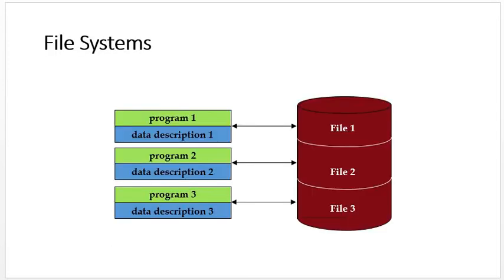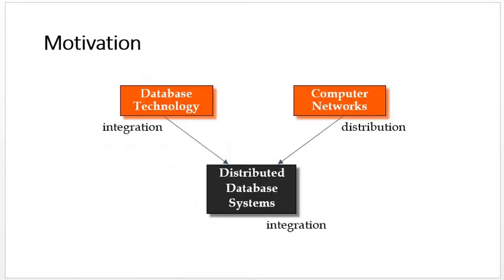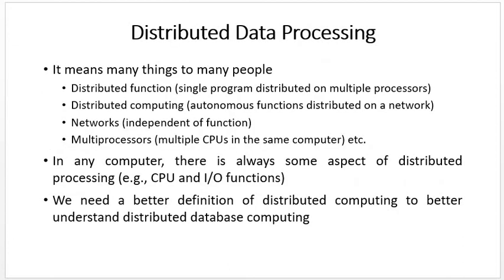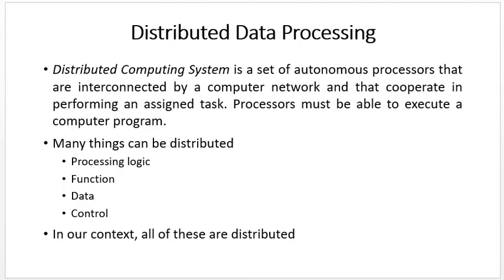First we started with the file system, then we covered the database management system, and then the distributed database system. This is the basic material of the distributed database system. This is distributed data processing, with the exact definition of distributed data processing or distributed computing system.